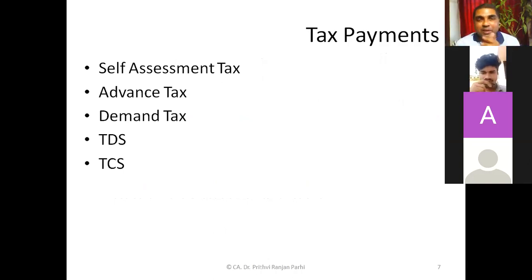Now coming to this part: how can income tax payments be made? How can we pay income tax? There are various kinds of income tax payments. One is self-assessment tax. If you assess yourself and pay income tax, that is called self-assessment tax. Then there is something called advance tax. That means before the end of the assessment year, before the end of the previous year itself, in certain situations you are supposed to pay some tax. That is called advance tax. You are paying tax in advance. Demand tax, or demand of tax, means the income tax department sends you a notice.